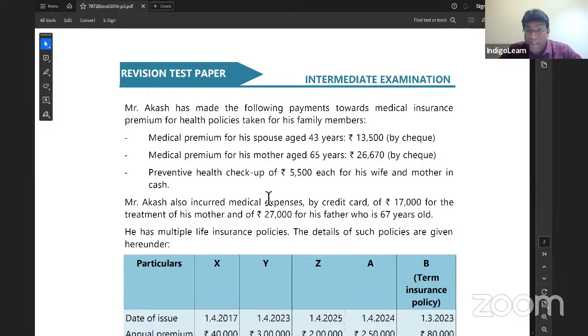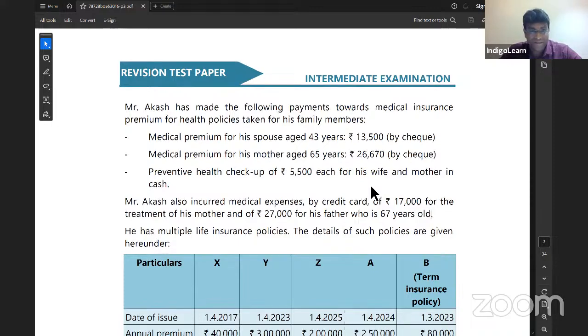for medical expenses. Next. And 27,000 for his father, who is 67 years old. That can be considered. But for father and mother put together, the limit is 50,000. That has to be kept in mind. That is very important. Next slide.